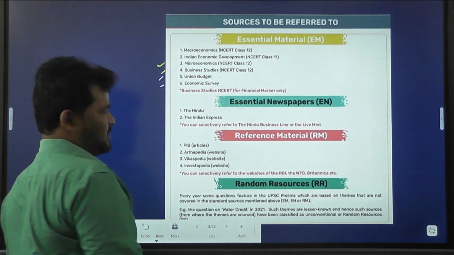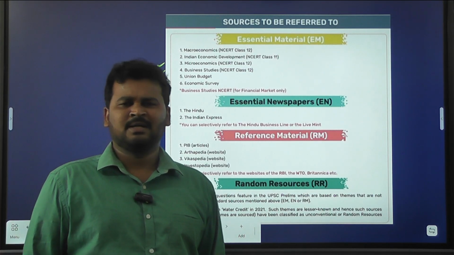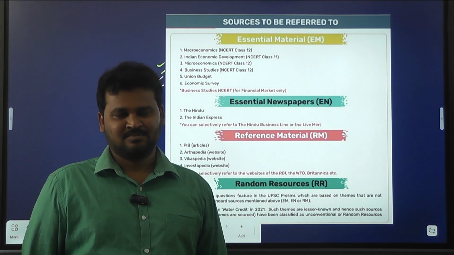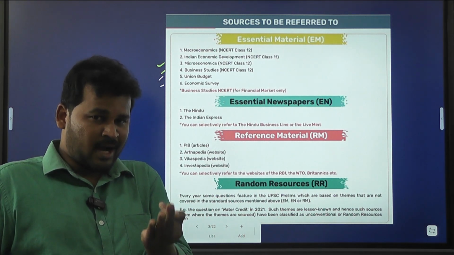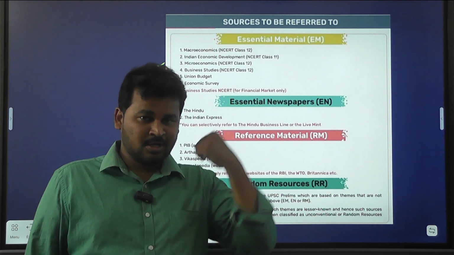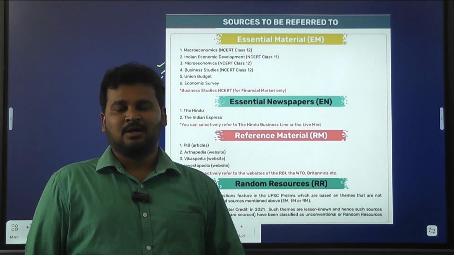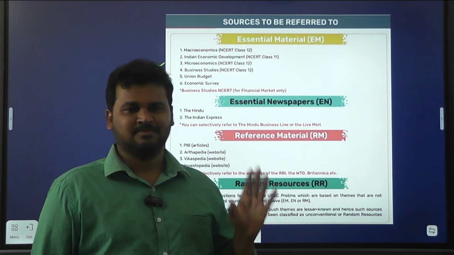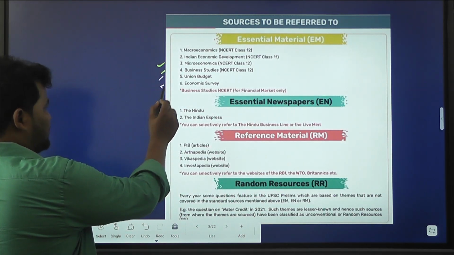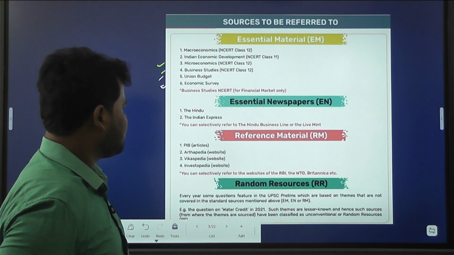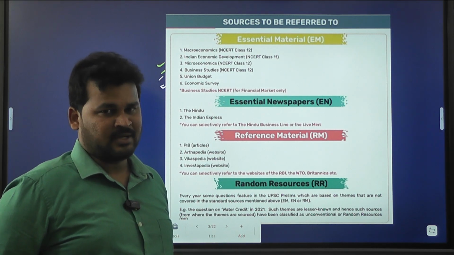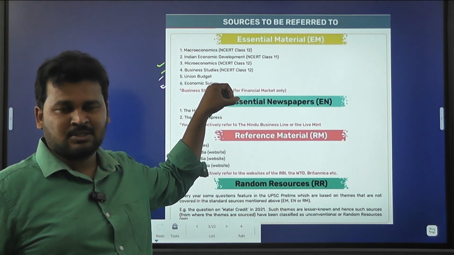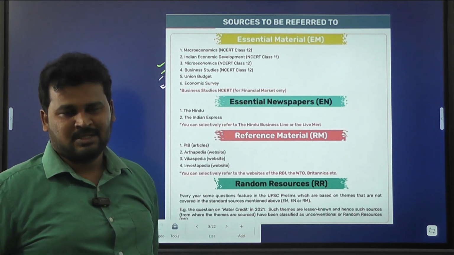Union budget and economic survey. Why do you need to read the union budget? Because questions are coming from the union budget. Clear? You should have knowledge of the union budget, and also of the documents released by the government of India, right? And also you have to know about the economic survey. These are the most essential books that you need to refer for the examination.